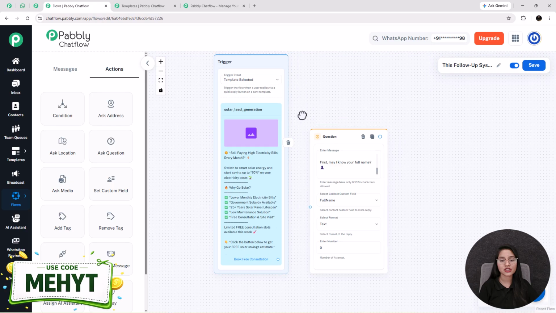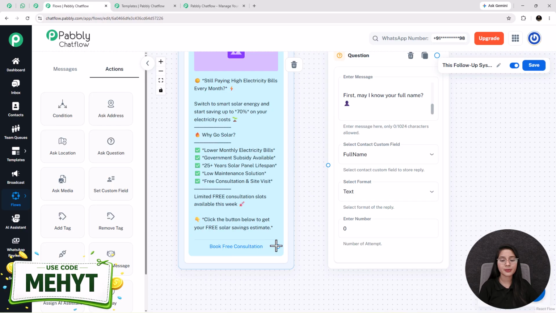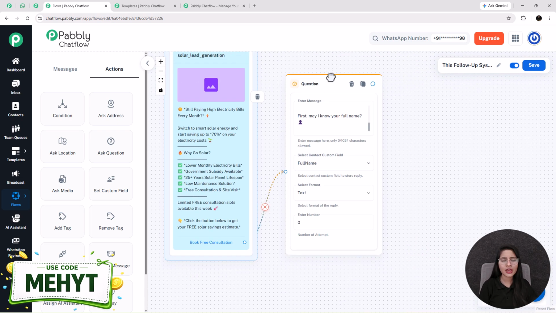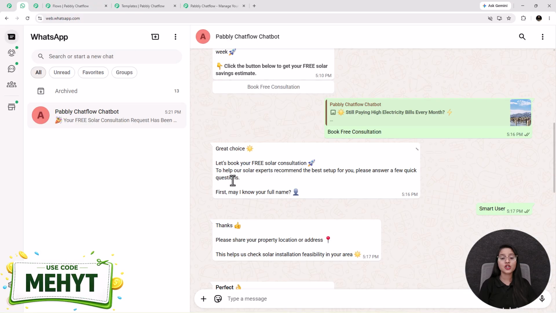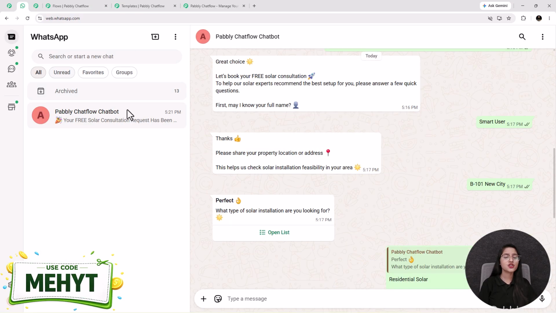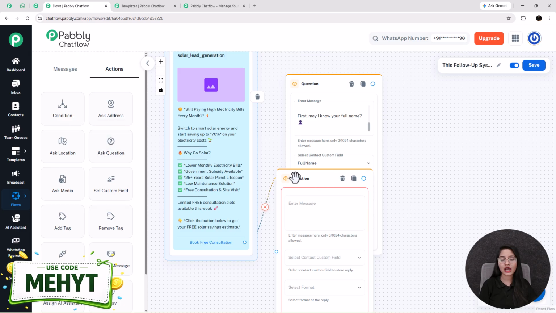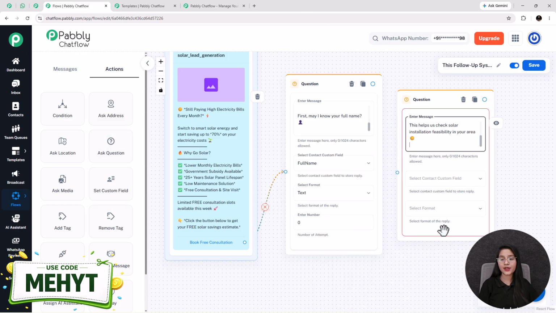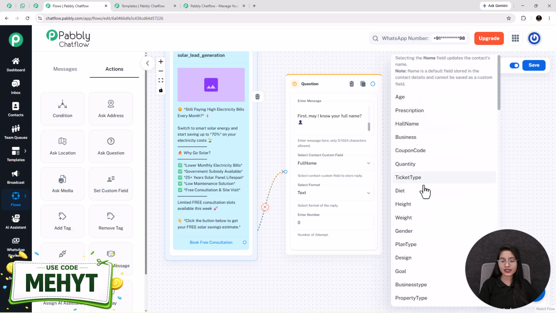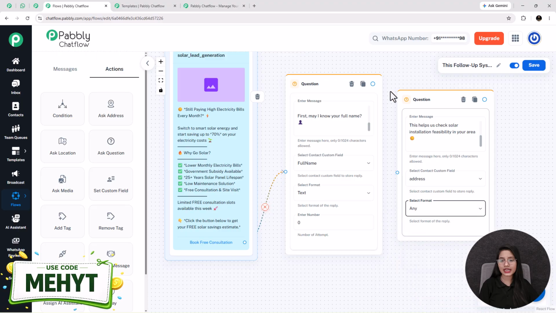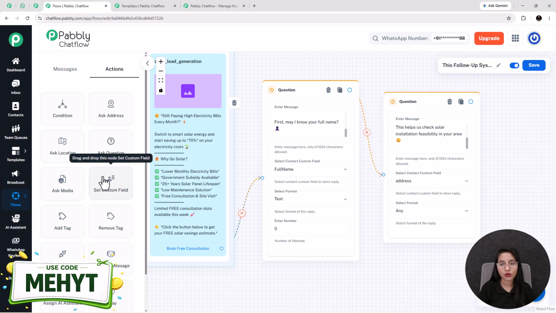After that, I am linking this circle which is present in front of book free consultation to this question. Now it is connected. Now whenever the user shares their full name, my bot will ask them to send their address. So for that, I am doing the same thing that I have done here, meaning I am adding one more ask question button from here, entering a question, selecting the contact custom field as address. After that, the format as any. The steps of adding questions in your flow will be the same, so you can add as many questions as you want.